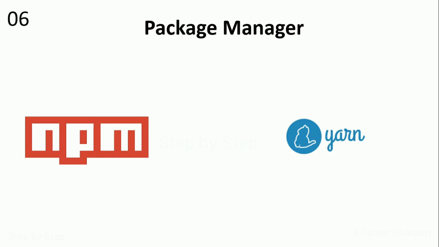These are nothing but, suppose you store vegetables in your fridge, and whenever you want vegetables, you just open the fridge and get them. The vegetables are already stored inside the fridge, and you just take and use them. In the same way, all the code you want will be available inside these packages. Suppose you want the code of a digital clock, you can just write npm digital clock, and all the ready-made code will be available to you. You just have to install this package and import it, and you can use it inside your projects.